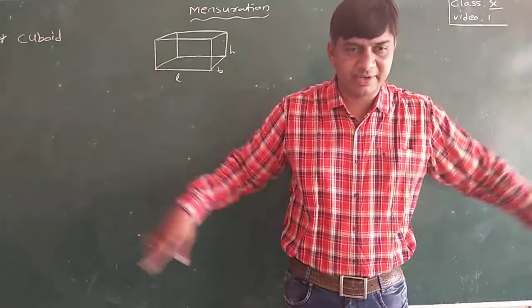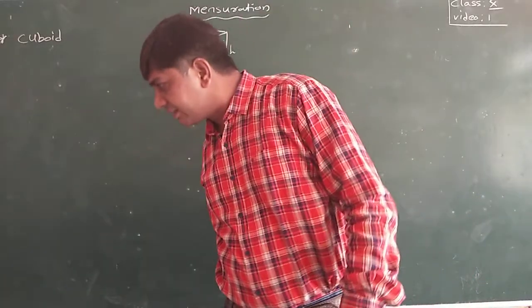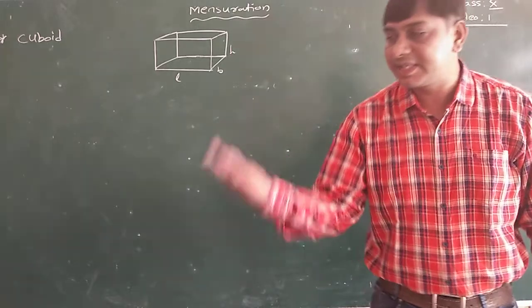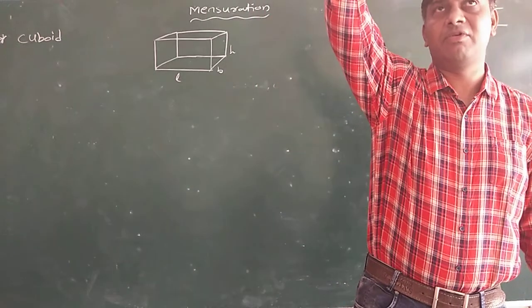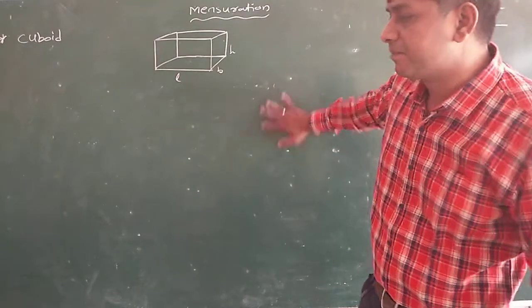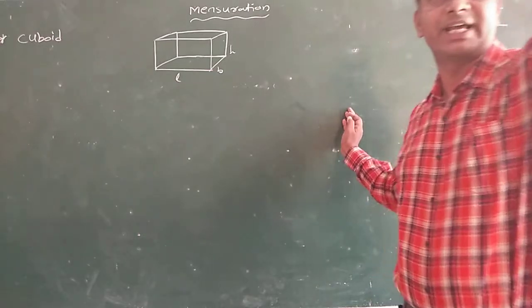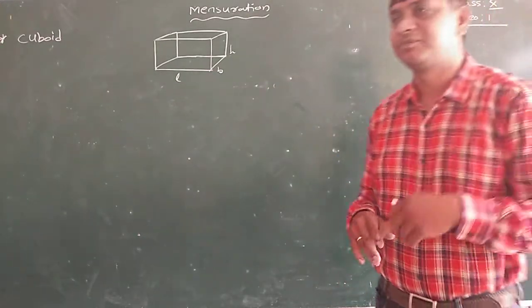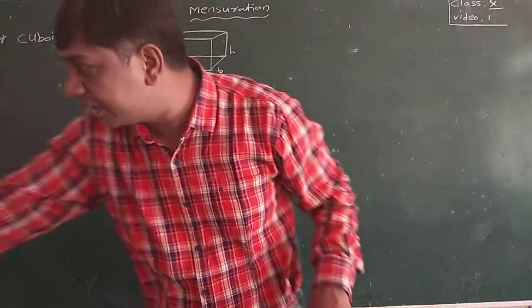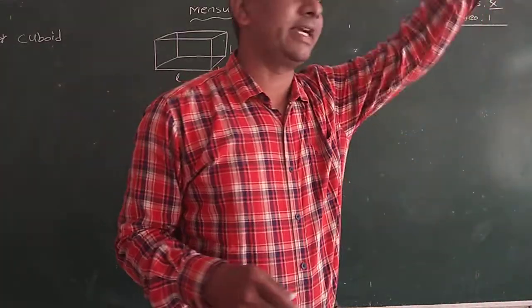So the floor where you are sitting, where your child is, you are using the floor. In that, one side length, one side breadth you take. Area of the floor is equal to length into breadth. The roof will have the same area. And the area of this wall, length into height, and the same on the opposite side, length into height, and this side wall area, breadth into height. In the same way, this side wall area, breadth into height.